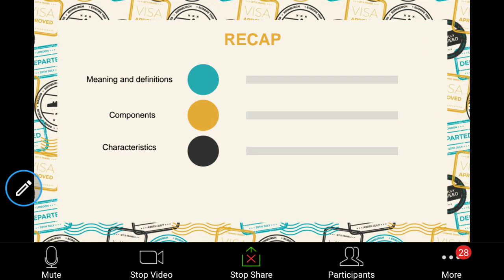So far we have discussed the meaning, definitions, components, and characteristics of scientific attitude in today's class. In the next class we shall study the importance of scientific attitude and the strategies to develop scientific attitude. Any doubt you have, you can ask.